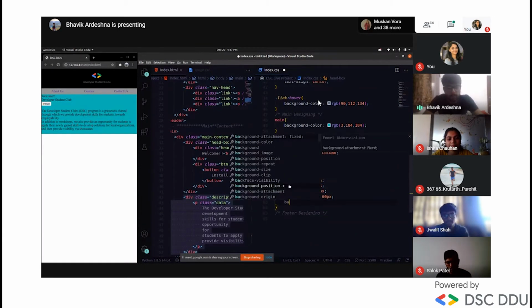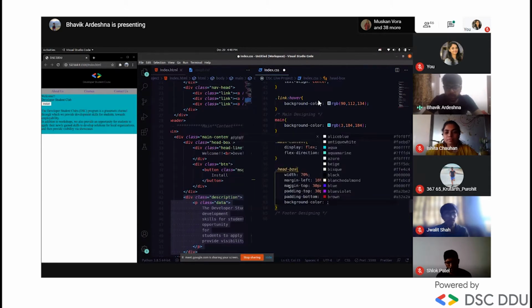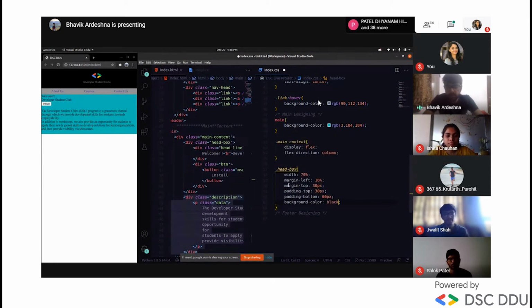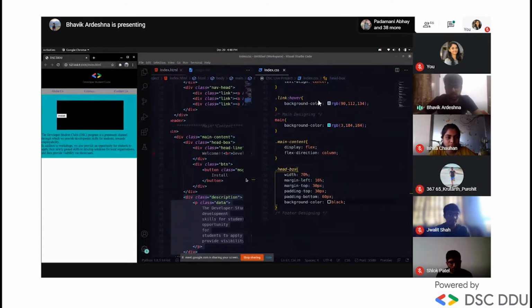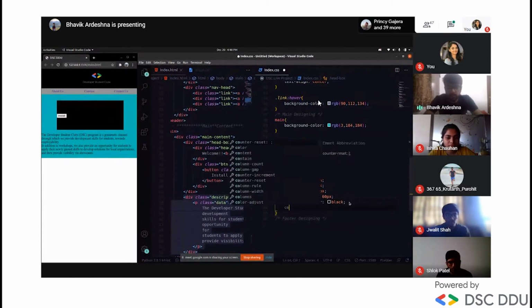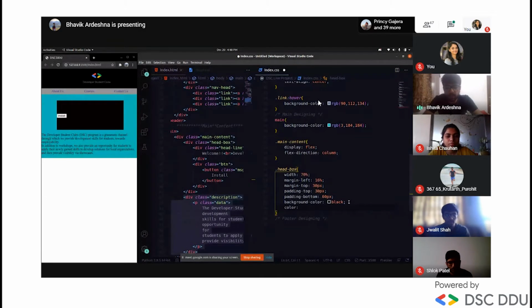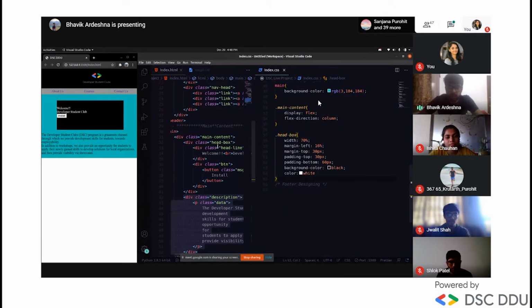And we'll make the background black as I told you. We want it in a black box, so I'll select black color. Yeah, you can see this, and I'll make the color white. Color means it changes the color of the content, right? Yeah, you can see this, but it's still not looking good. We want this in the center along with the button. So let's align that. Now we have done with the head box class.